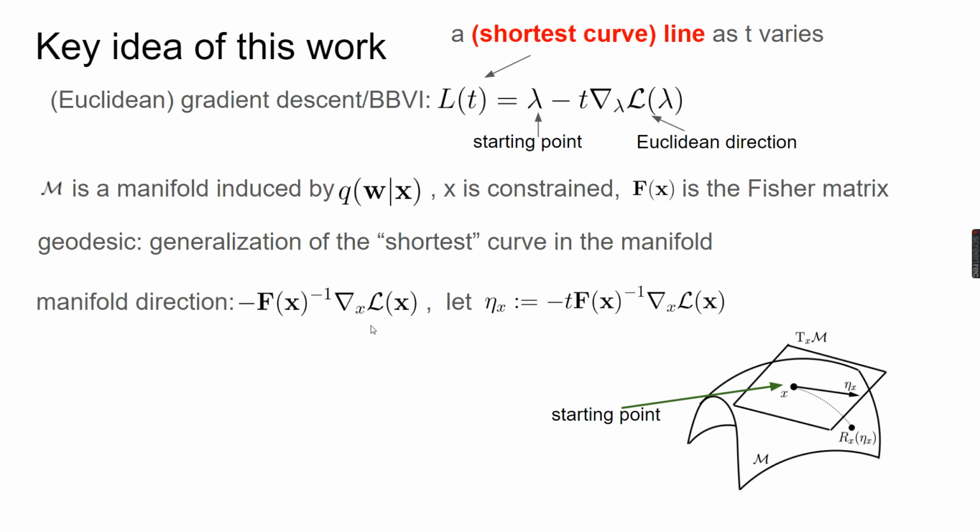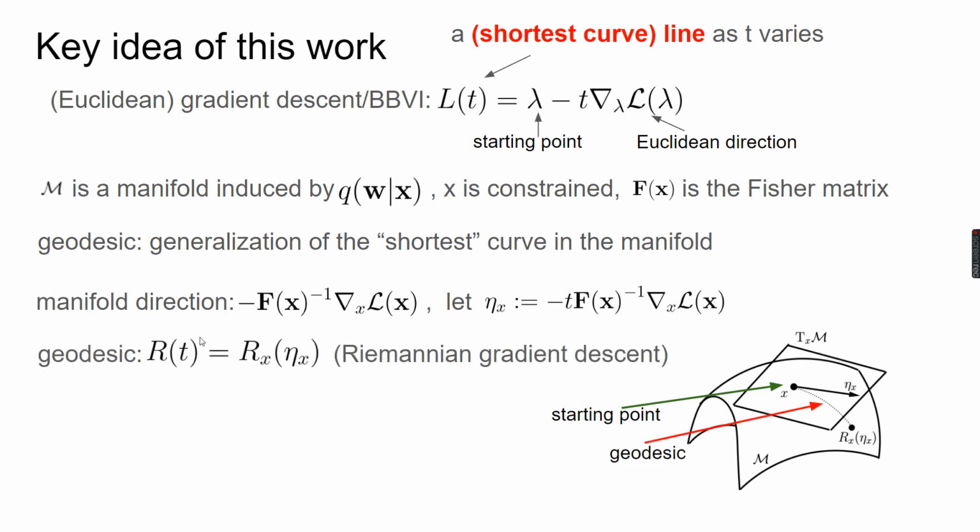Why do we need a natural gradient instead of a gradient? That is because we use the Fisher information matrix to measure the distance between two points in the manifold, and the Riemannian direction also characterizes length in the manifold. Therefore, the Riemannian direction should depend on the Fisher information matrix.